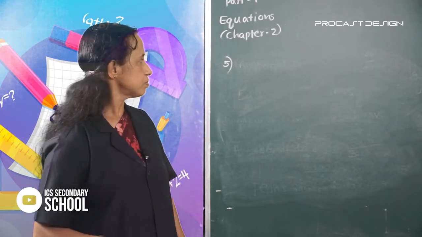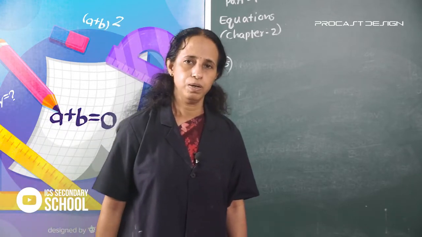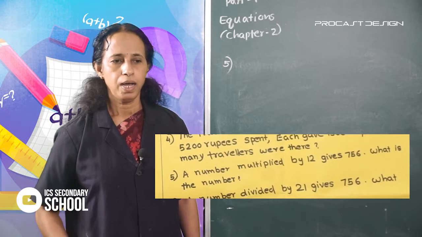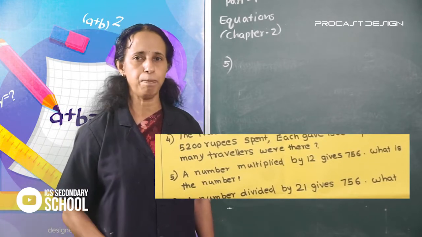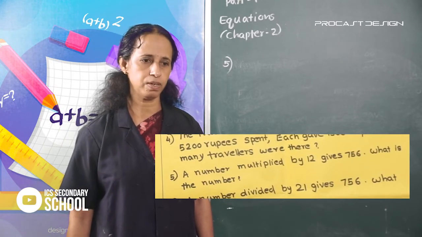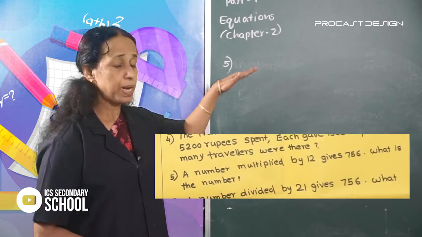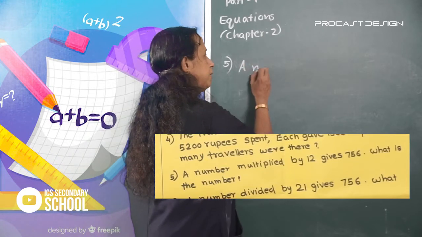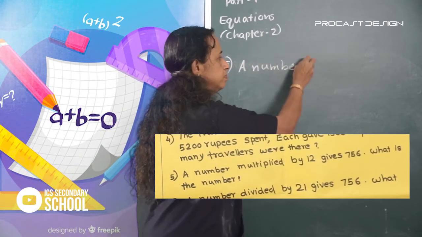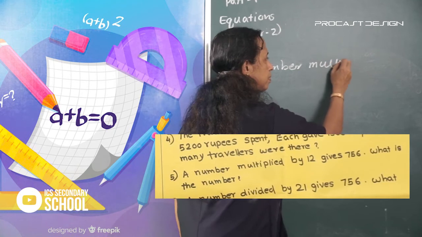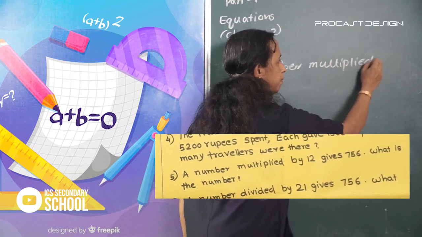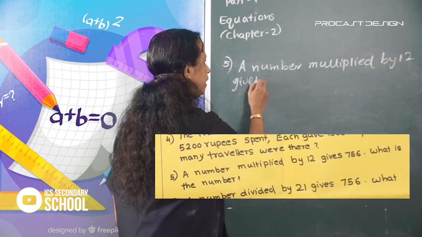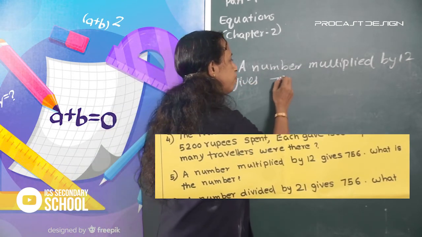Next, look at the 5th question. A number multiplied by 12 gives 756.